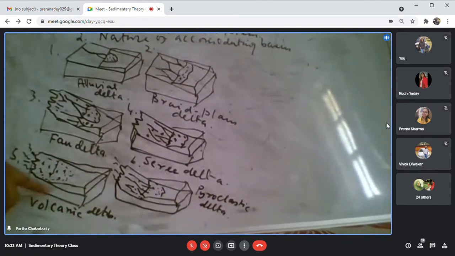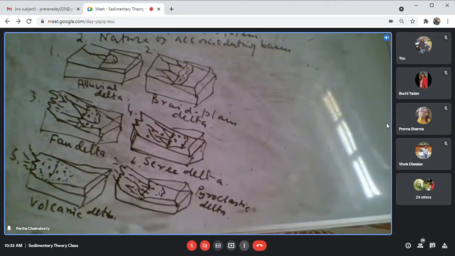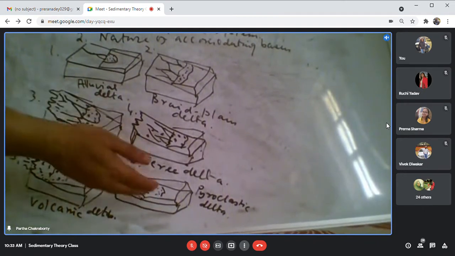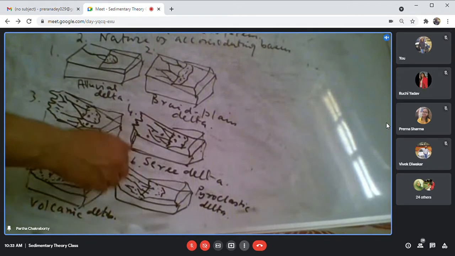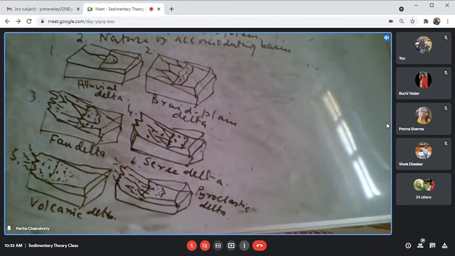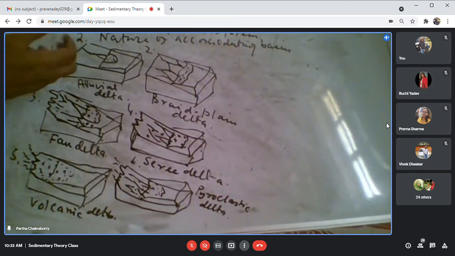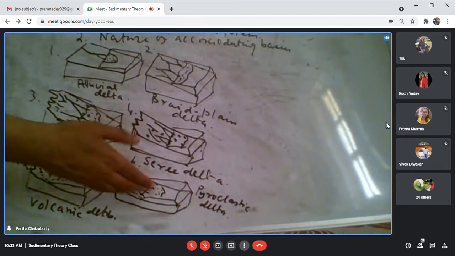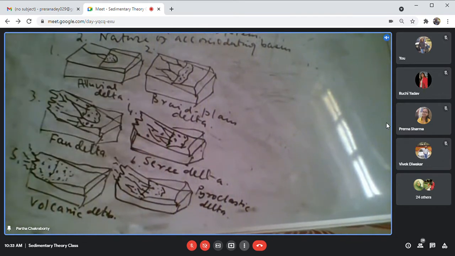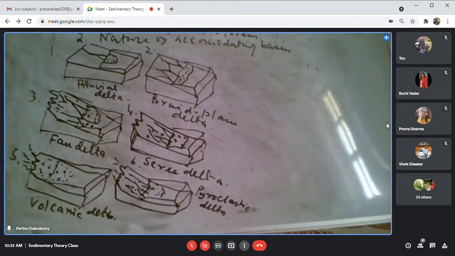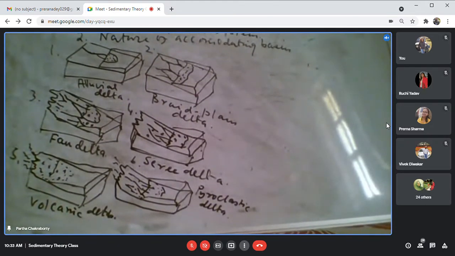You can also have a volcanic delta, that the volcanic island is directly contributing the volcanic material and forming a delta. Or you can have a pyroclastic delta, that is the pyroclastic material, either in the form of lahar or in the form of ash flow, or the material that is supplied as a delta. So I can have the different geometries based on the nature of the feeder system.